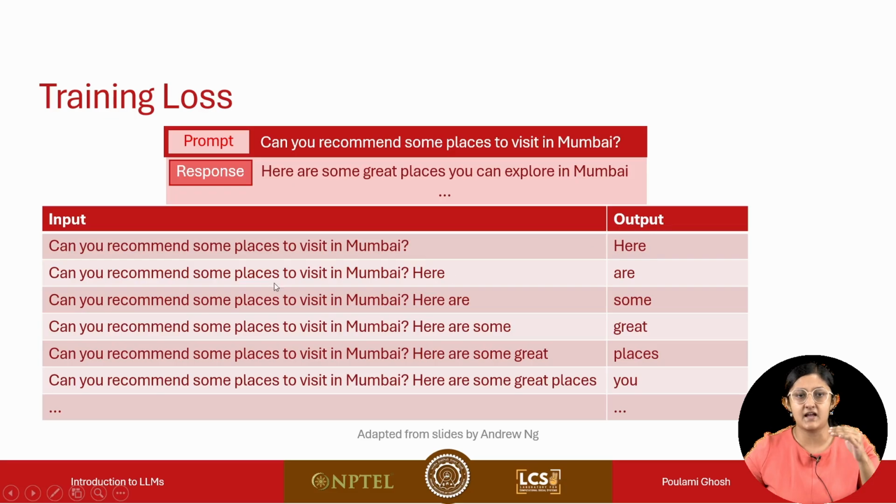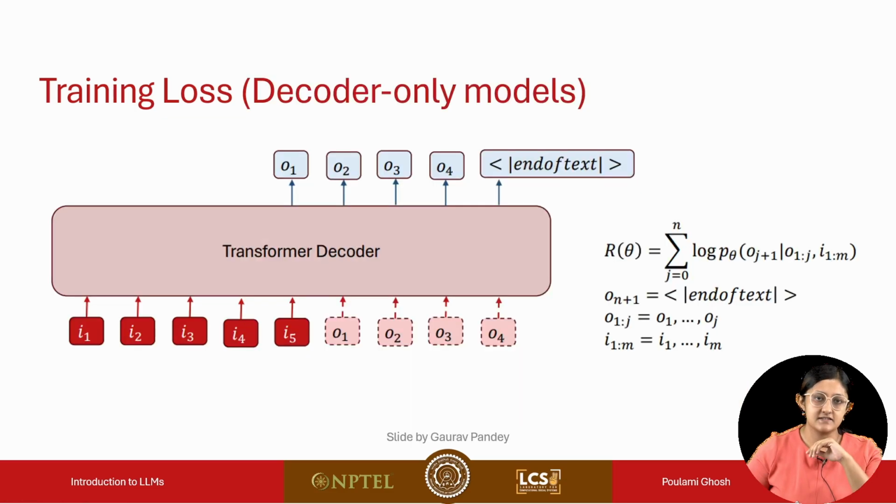Now in the next step, we'll have the instruction and input, along with this word which was generated by the language model. And with that, the process goes on until the end of sentence token is encountered, and with that, the generation is complete. Next is a little more explanation about training loss for decoder-only models and encoder-decoder models.